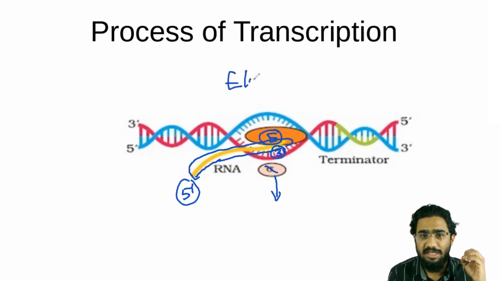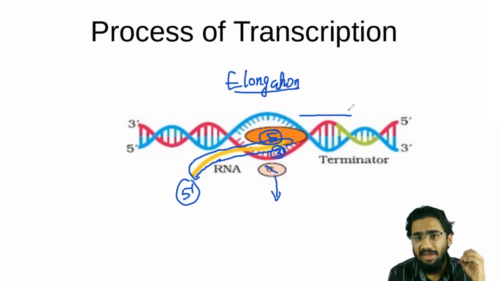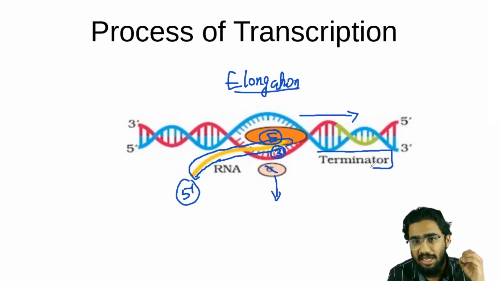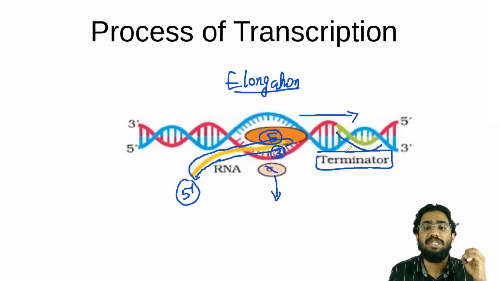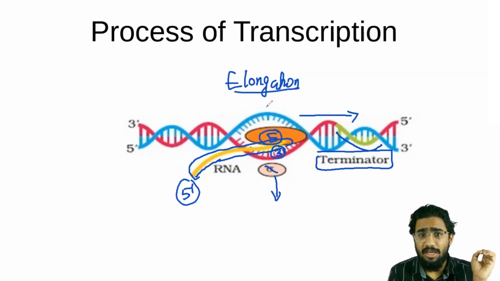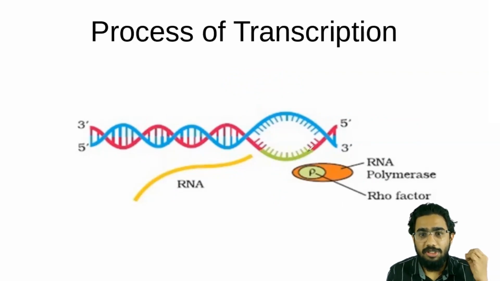We will call this phase the elongation phase, and this elongation phase will continue till it reaches the terminator. You can see this is the terminator sequence, shown in a green color here. The elongation process continues till it reaches the terminator sequence. So let's see how the termination process is occurring.